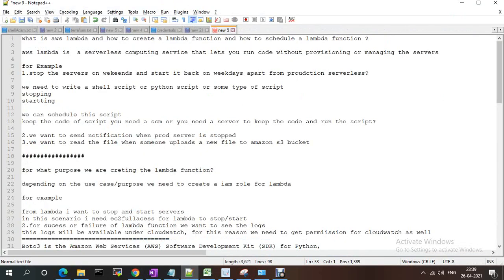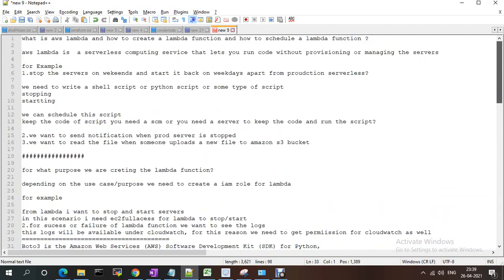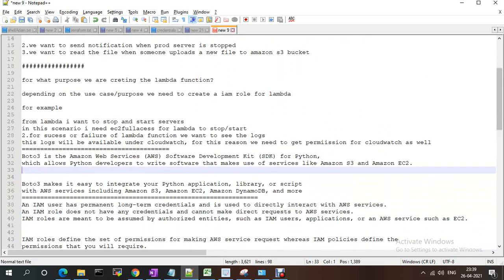So the concept is very clear, right? I wanted to schedule to trigger this lambda function. I just have to create the cron expression. So that cron expression will trigger our lambda function. For the success or failure, the lambda function, we want to see the logs.